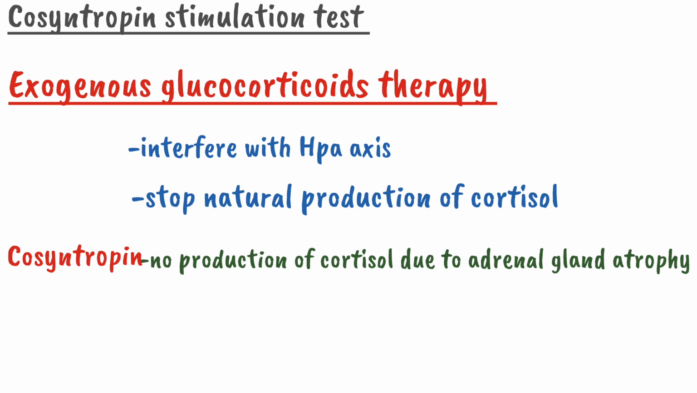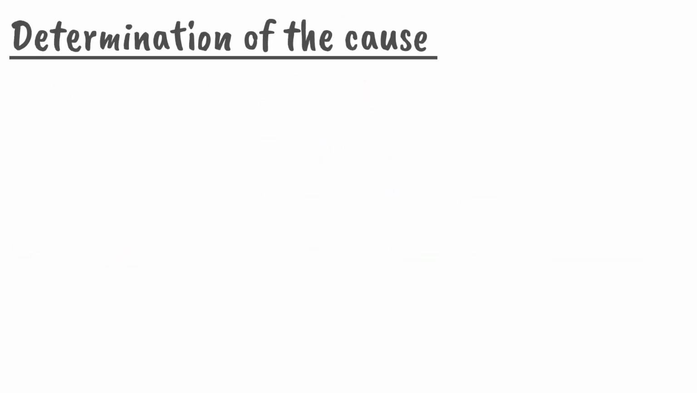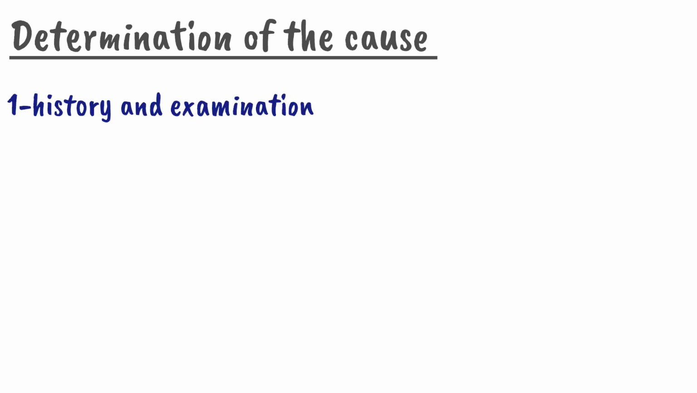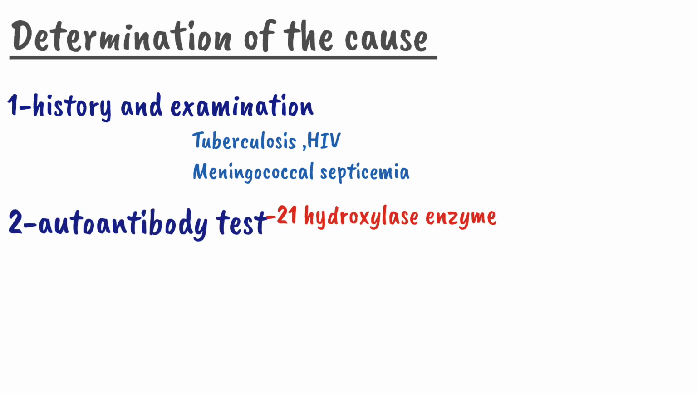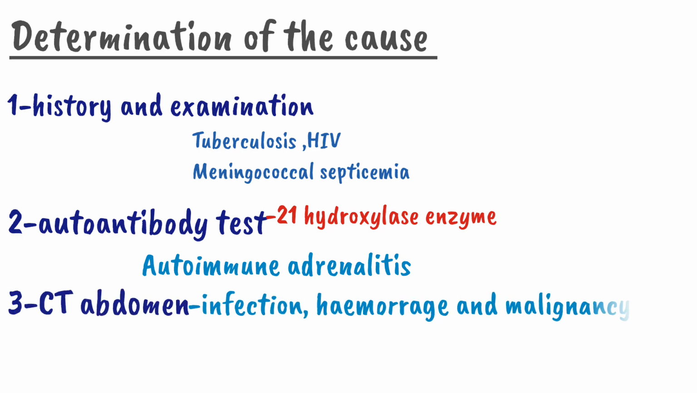Now let's shift our gaze toward determining the cause of Addison disease. For that, the first step is to take a proper history and examination, because sometimes from history and examination the cause of Addison disease is very prominent, such as if the patient is suffering from tuberculosis, HIV or meningococcemia. Apart from that, we can test for autoantibody against the 21-hydroxylase enzyme. It occurs in autoimmune adrenalitis. And the third test which can lead toward the cause of Addison disease is CT abdomen. It can rule out infection, hemorrhage or malignancy.